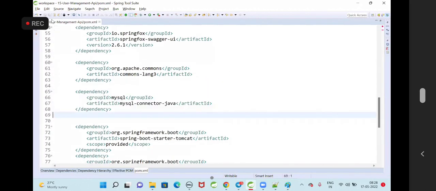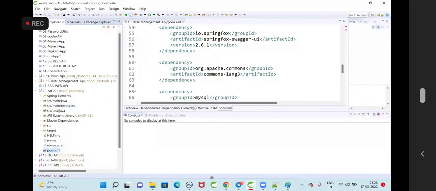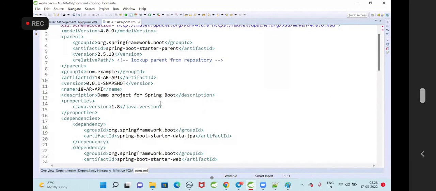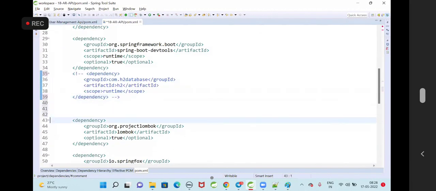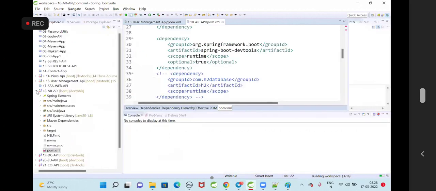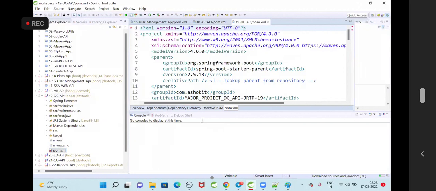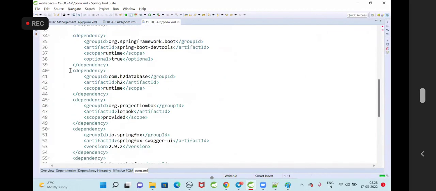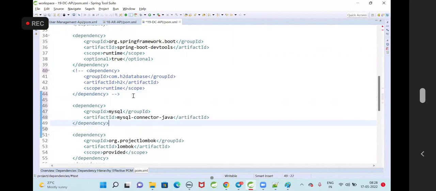MySQL connector is already available in the user management. Next one, AR API. AR API also should have the MySQL connector. Comment H2. H2 we used for development practice purposes. Now in real time, this cloud DB will be configured. MySQL connector Java. Very good. Now go to DC pom.xml. In the DC also H2 is available. Comment this H2 DB. Now we have the MySQL connector.